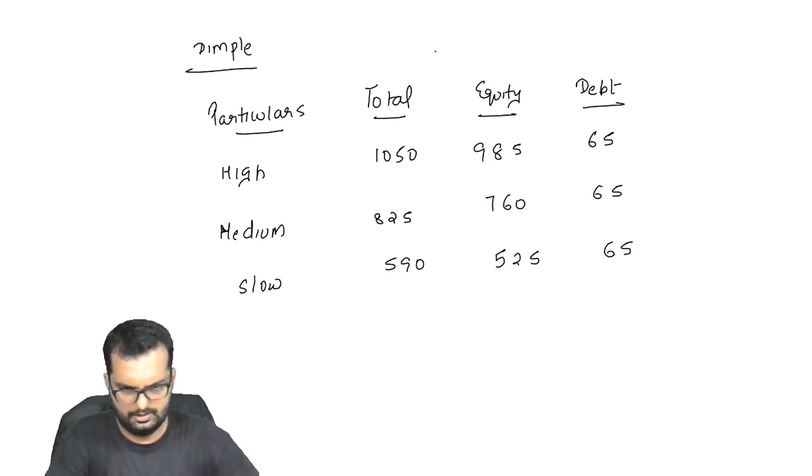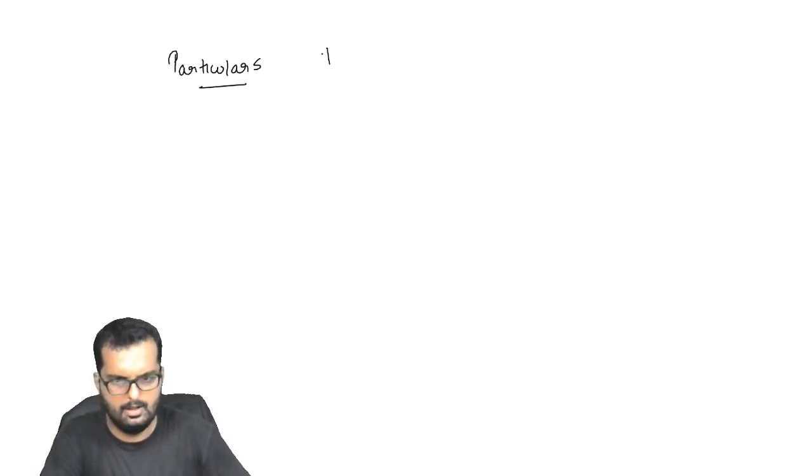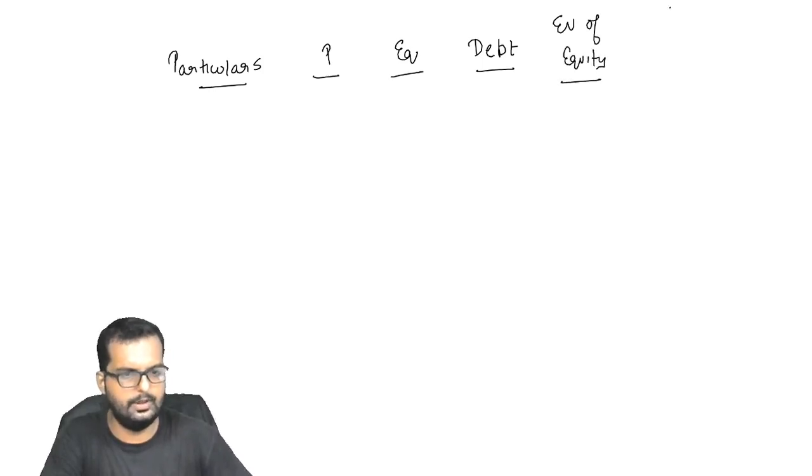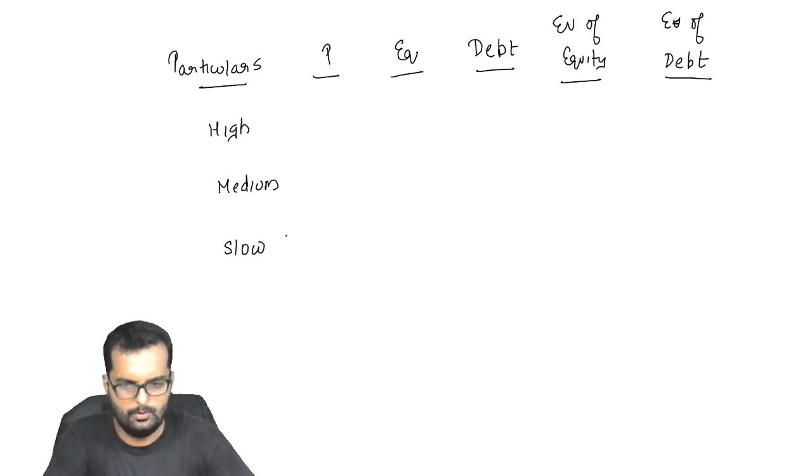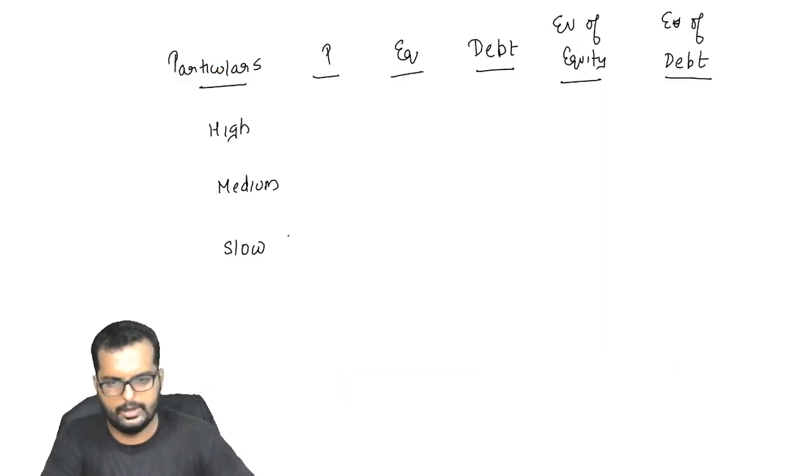Alright, I believe you are done with this. So once you do this, we can find out the value now. Particulars: I'll give probability, equity, debt, expected value of equity, expected value of debt, high, medium, low, and the probabilities are 0.2, 0.6, 0.2.